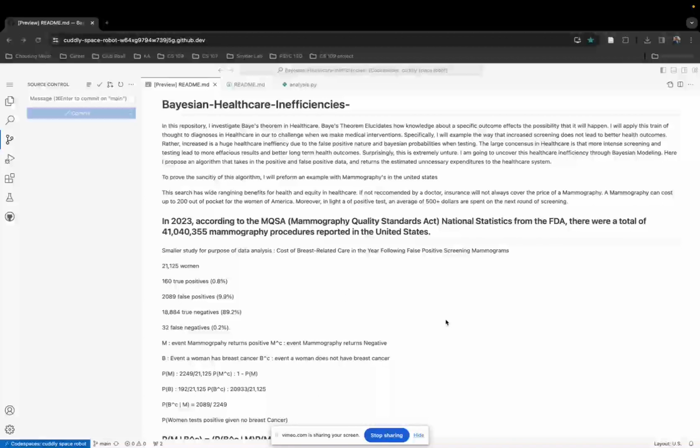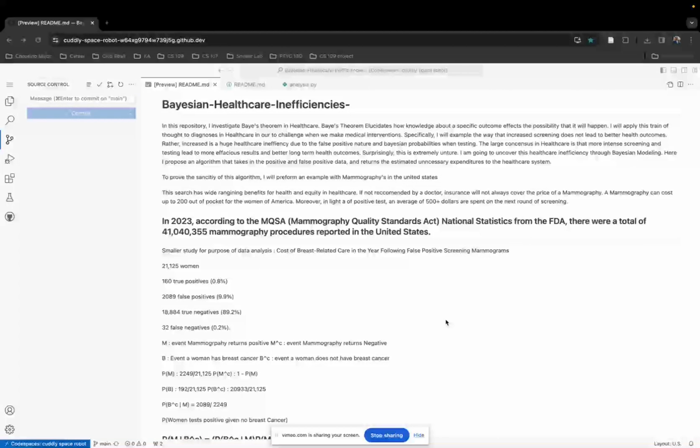Here, I propose an algorithm that takes in positive and false positive data and returns the estimated unnecessary expenditures to the healthcare system. To prove the sanctity of this algorithm, I'll perform an example with mammography testing in the United States. This work has wide-ranging benefits for health and equity in healthcare.